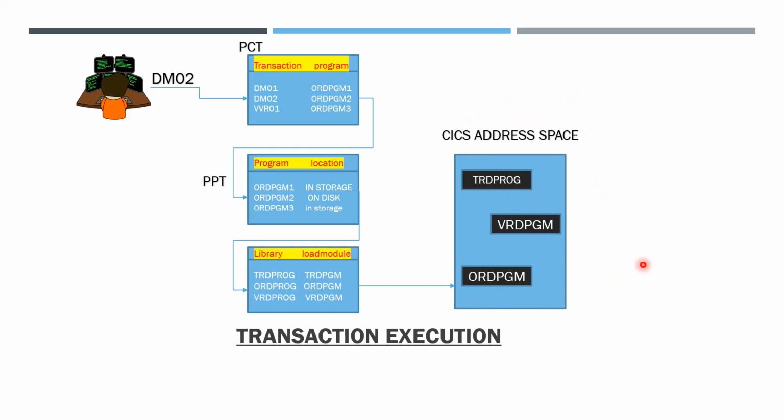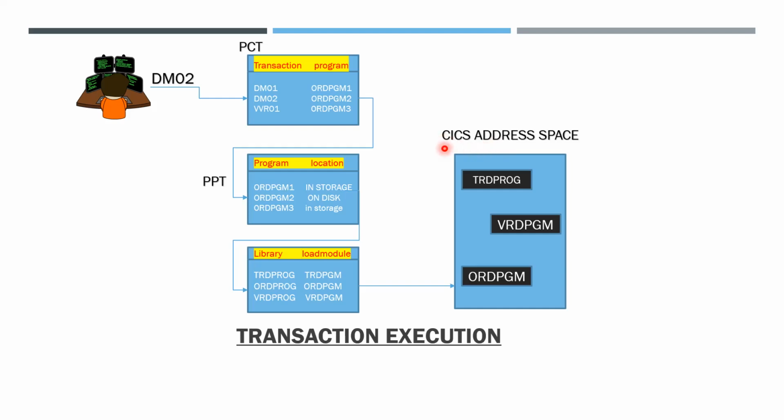Program region means a separate address space is allocated to that region, a separate region allocated for all the programs. Region means a separate address space. In that address space, only programs will run.